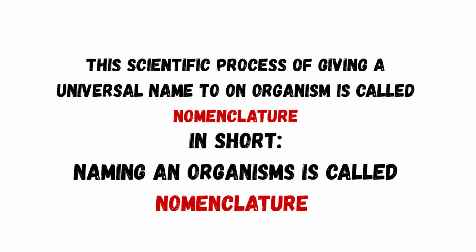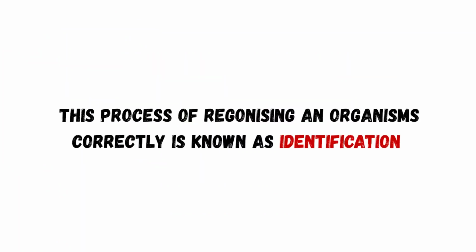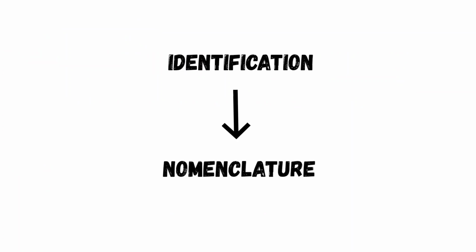This scientific process of giving a universal name to an organism is called nomenclature. However, naming is possible only after the organism is properly recognized and described. This process of recognizing an organism correctly is known as identification. So, first identification is done and then nomenclature is carried out.